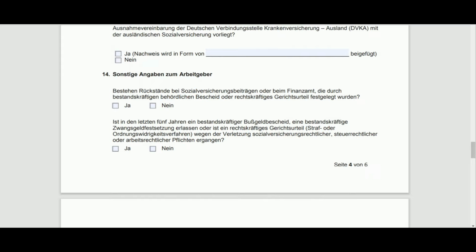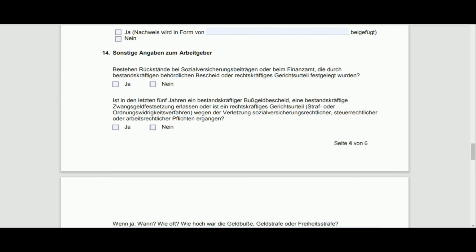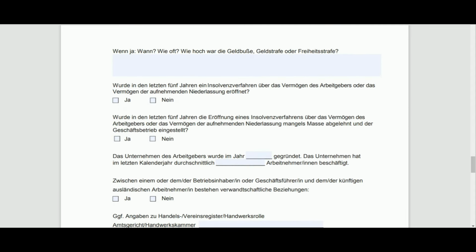Sonstiges Angaben zum Arbeitgeber. Now, these questions are only about your company. So I would strongly recommend better not to touch this, because you never know details of your company, their social, rechtliches thing, Steuer, tax information. All this information you might not have, so your HR will fill it up. This information will be given by Geldbusse. In case your company was fined at any time by the German government, all this information they themselves will fill in.